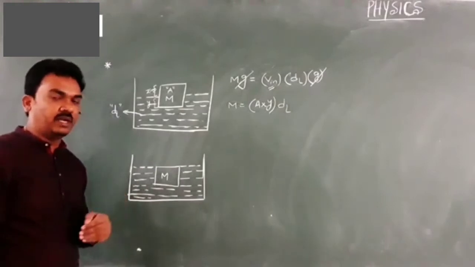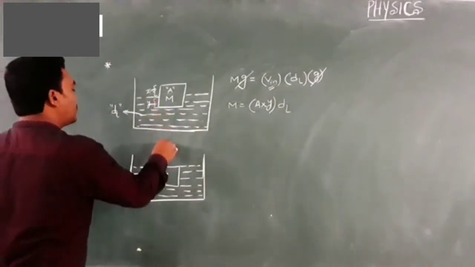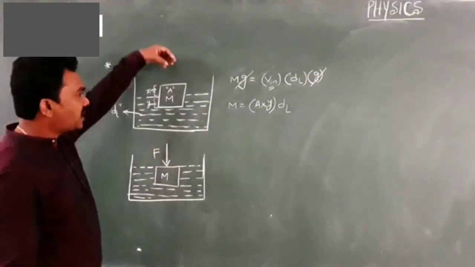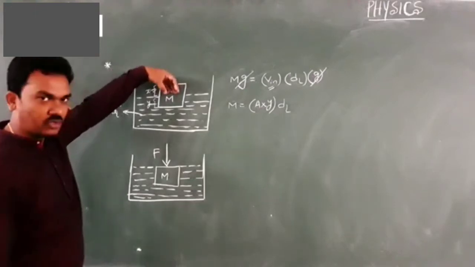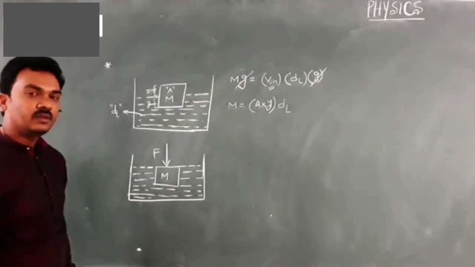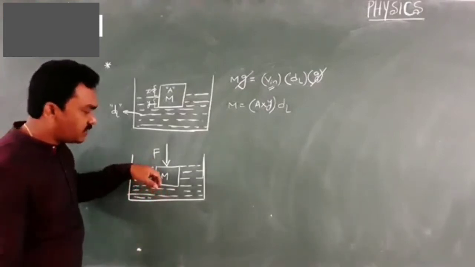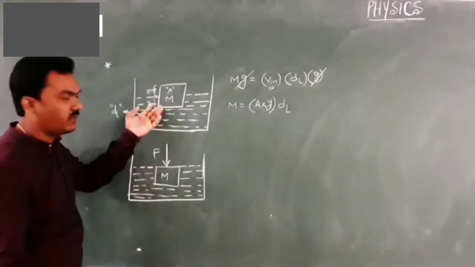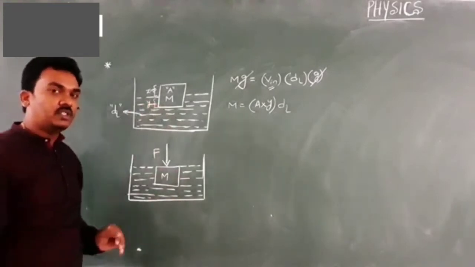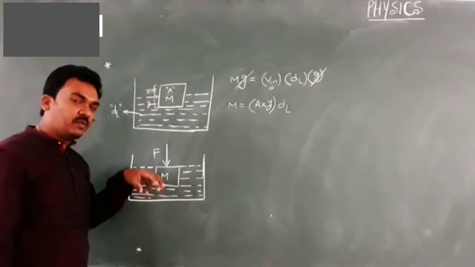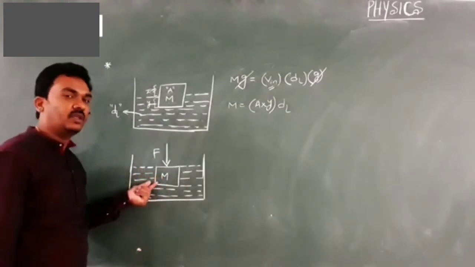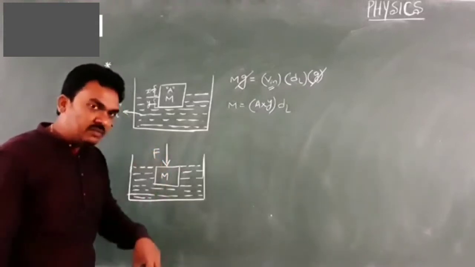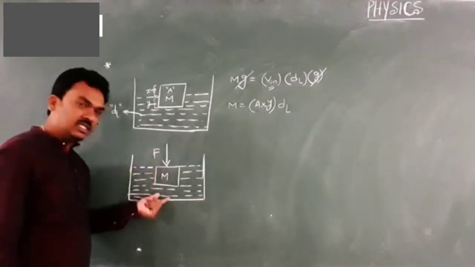Yes, what is running in your mind might be true. You need to offer some additional force to the body. You need to push down the body using some additional force into the liquid, so that you can keep your body submerged in the liquid completely. Sir, if I remove my applied force, yes, again your body will come back to its original position. My point is, what you need to do to keep your body submerged completely in the liquid. Yes, what you are expecting is right. You need to push down with your hand. You need to offer some additional extra force to keep the body submerged completely.